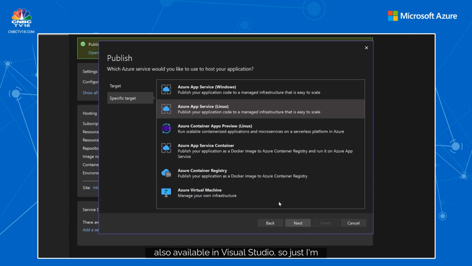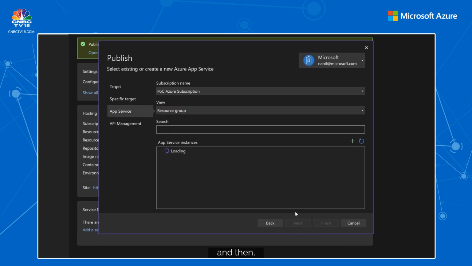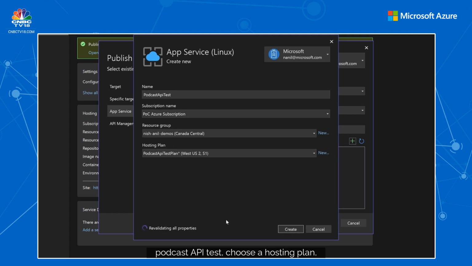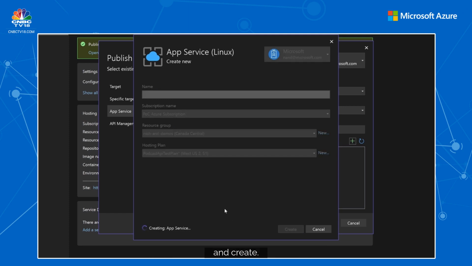So this is also available in Visual Studio. This time I choose Azure App Service on Linux, click next, and then choose the app service instance that I want to deploy to. I don't have one, so I'm going to create a new one and call it Podcast API Test, choose a hosting plan and create.